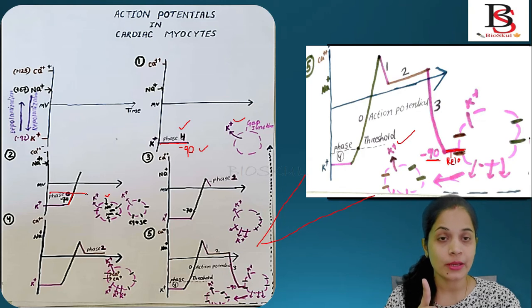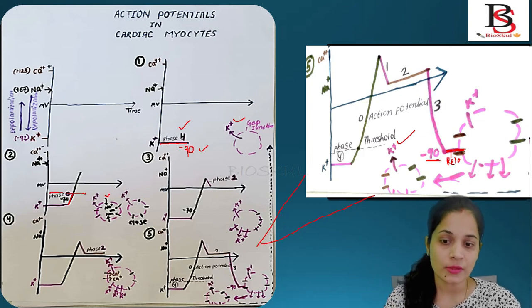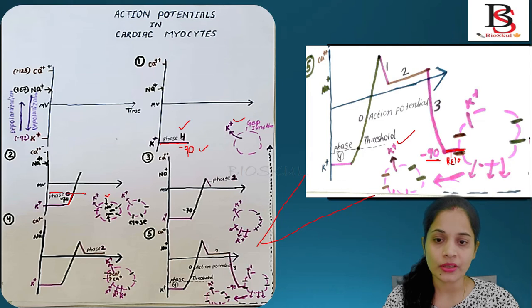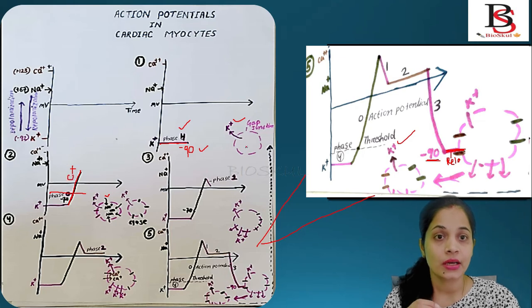Remember, this one is very important. In the cardiac myocyte, you will find the fast cardiac action potential. Because of the fast cardiac action potential, it reaches the positive point, and this stage is called phase 0. The sodium channel is a voltage-gated channel. It will open and close soon.